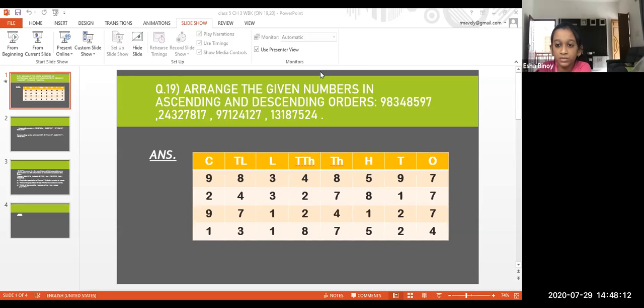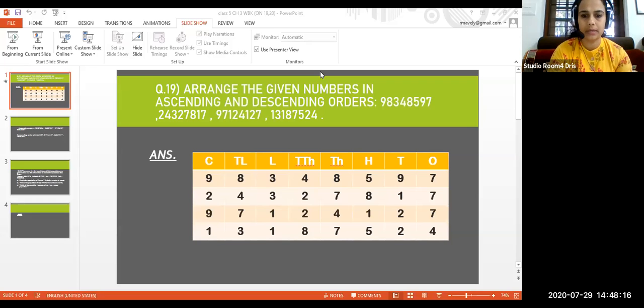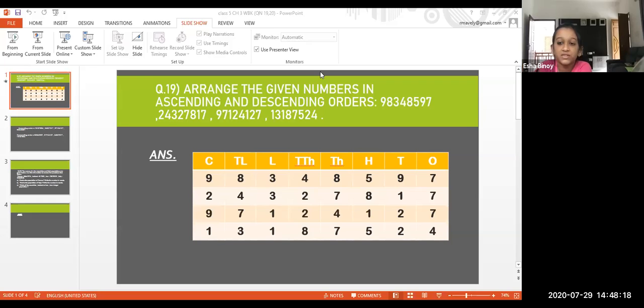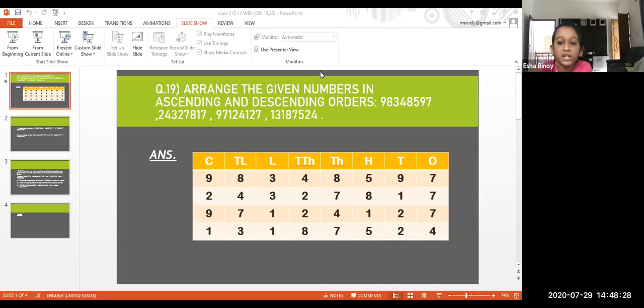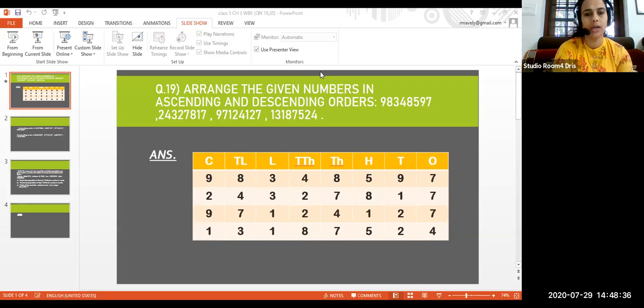The next one will be 9 crore 71 lakh 24,127. Then the last one is 9 crore 83 lakh 48,597. Okay, very good.